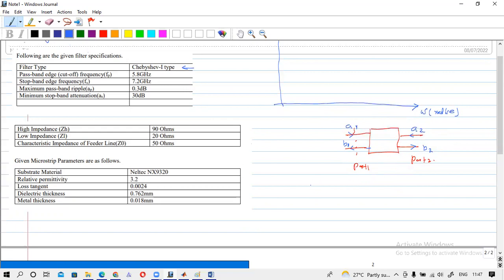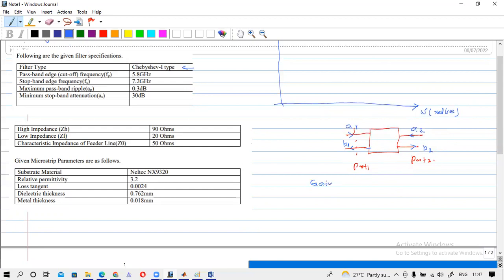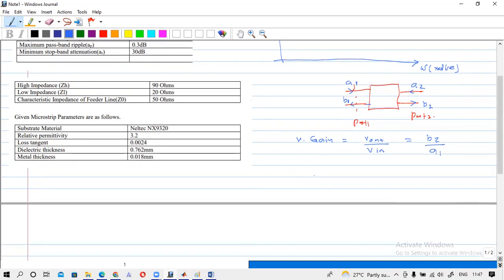What is the gain here? Normally gain is defined as the output voltage divided by the input voltage. This is the voltage gain. In this case the input voltage is A1 and the output voltage is B2, so it will be B2 divided by A1. And what is the power gain?